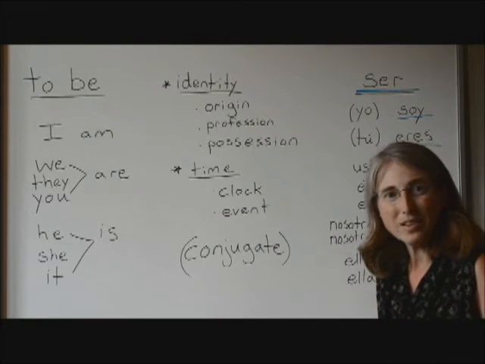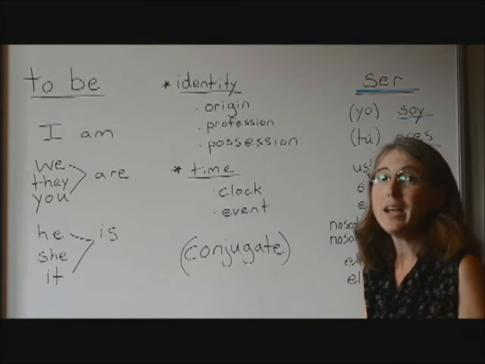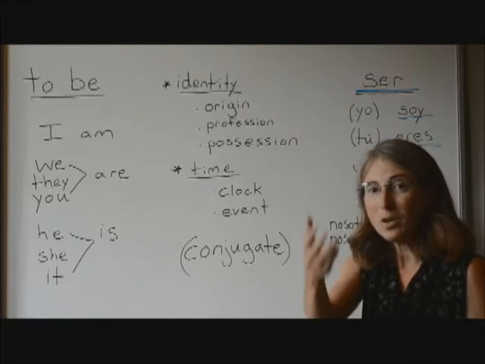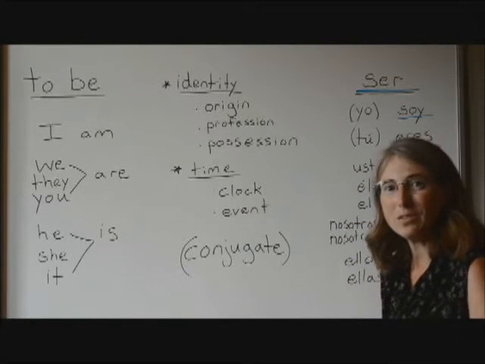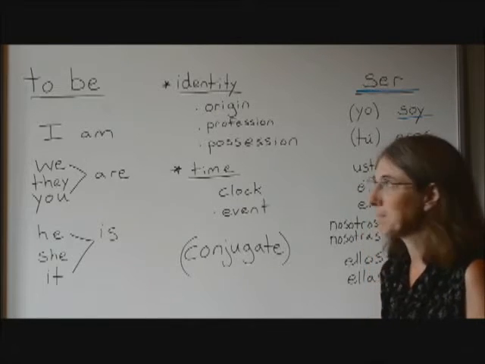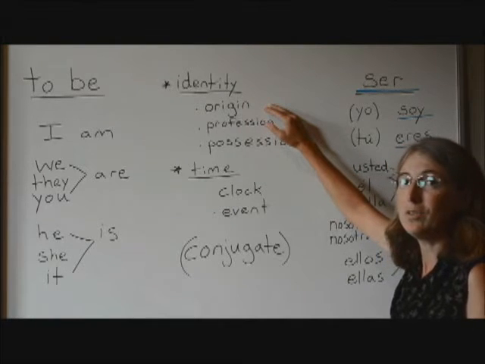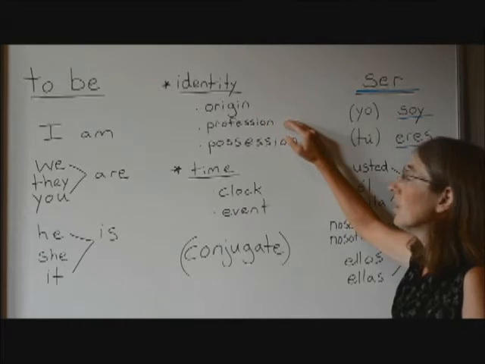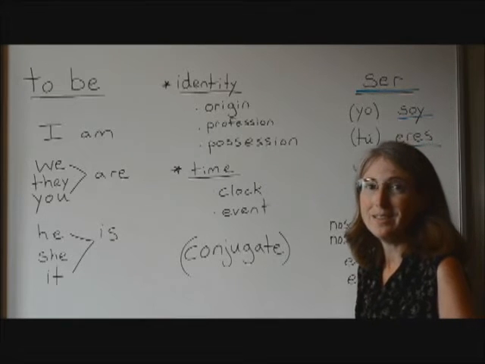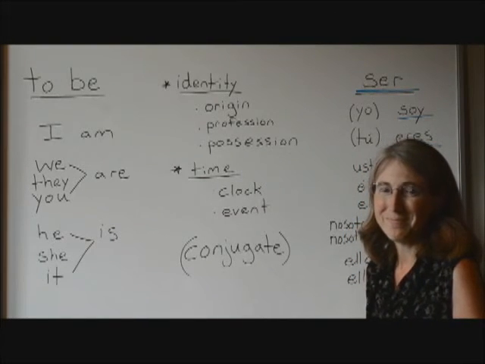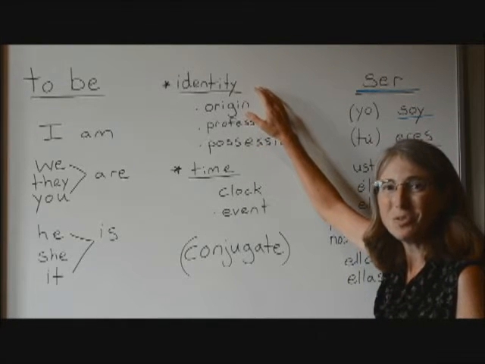And the ways of being that ser is used to express in Spanish are identity. Okay? Something like, I am a teacher. You are a student. He is my friend. Okay? She is my sister. Those are all forms of identity. Things like country of origin. I am from Ohio. She is from Mexico. Profession and possession. It is my book. Okay? It's Javier's book. Those are all forms of falling in this category of identity, and that's one use of ser in Spanish.